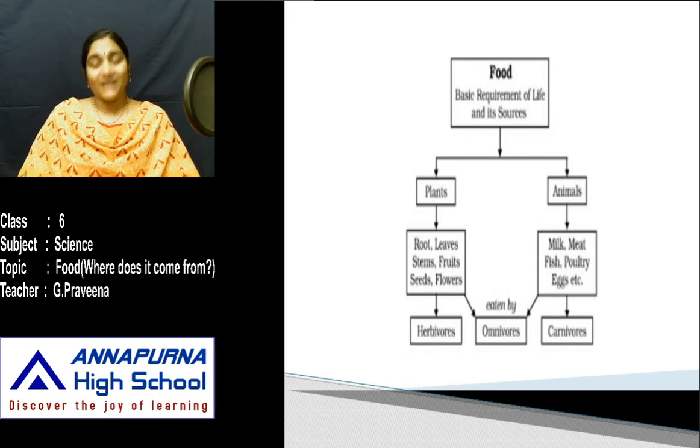So based on the consumption of food, all the animals are divided into three major groups: herbivores, carnivores, and omnivores. Herbivores consume only plant products. Carnivores consume only the flesh of other animals, whereas omnivores eat the products from both plants and animals.